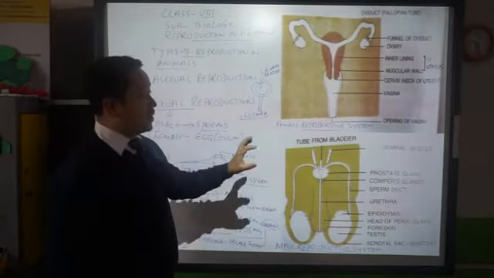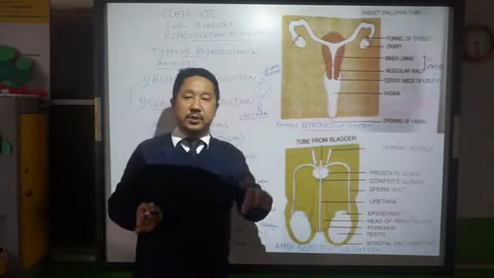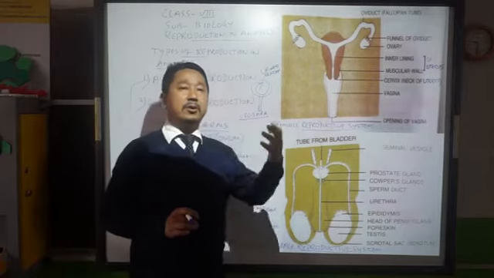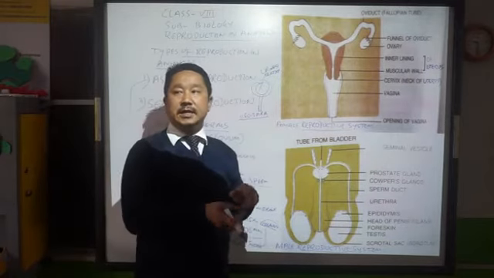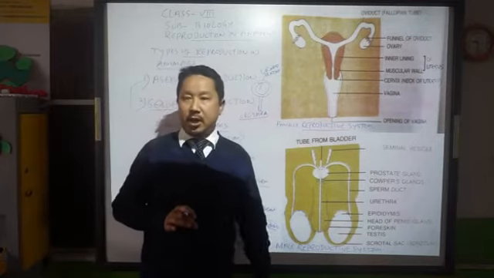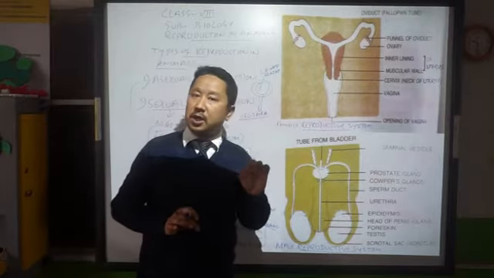Now let's go to the male reproductive system. Once we finish this female and male reproductive systems, then only we can go ahead to talk about how the baby is formed there inside and how it is delivered and how they grow up. So that we'll discuss, which as a whole we call the process called reproduction.